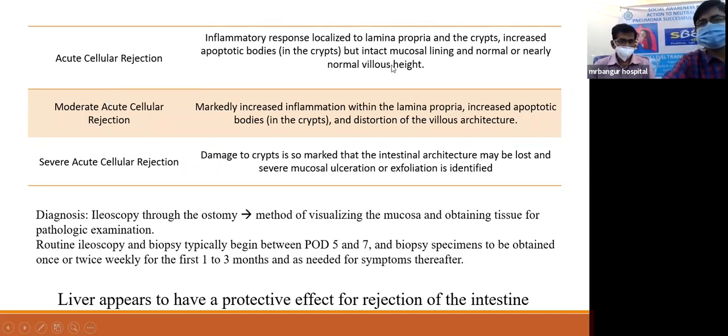Histologically, it depends on how much crypt is involved and what level of inflammation is there. The important point is that ileoscopy through the ostomy needs to be done. Routine ileoscopy and biopsy typically begin between POD 5 and 7, and they should be obtained once or twice weekly for the first 1 to 3 months and as needed for symptoms thereafter. The liver has a protective effect on the rejection of the intestine.